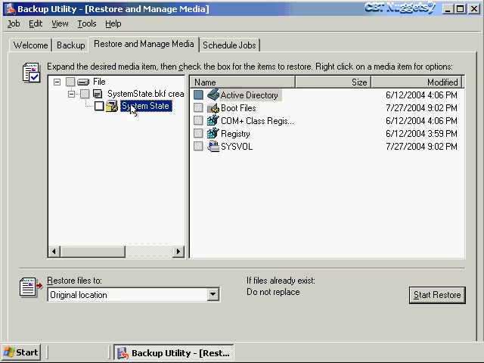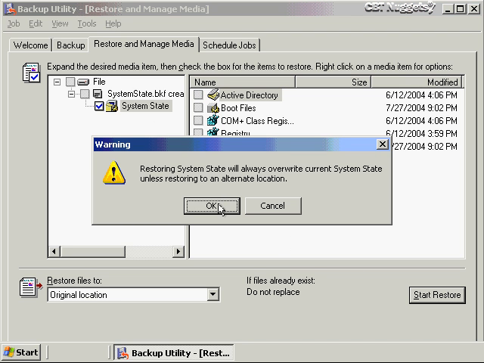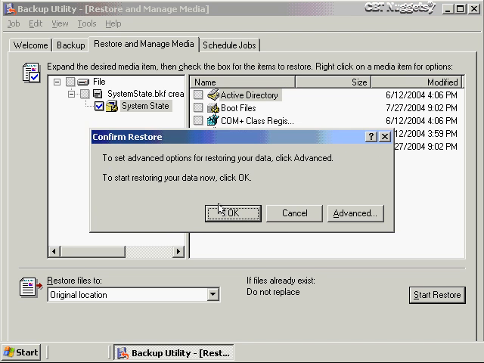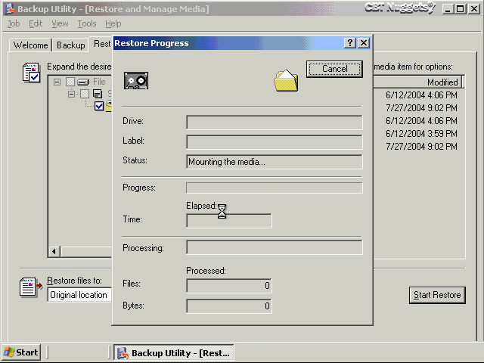Here's my system state backup, which I just put on a local drive. So I'm going to restore the system state to its original location, click Start Restore, and it's going to override everything. We'll click OK for everything here, and that's pretty much it. I'm going to let it do its thing, and I'll be back with you when it's finished.